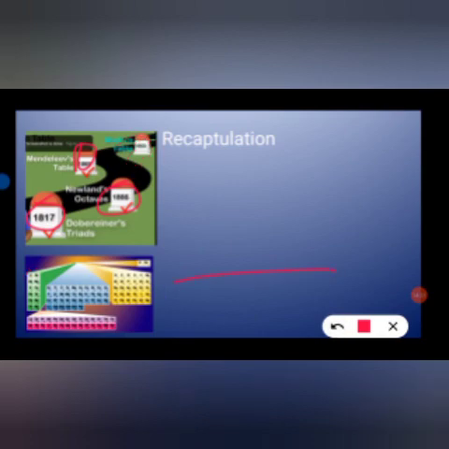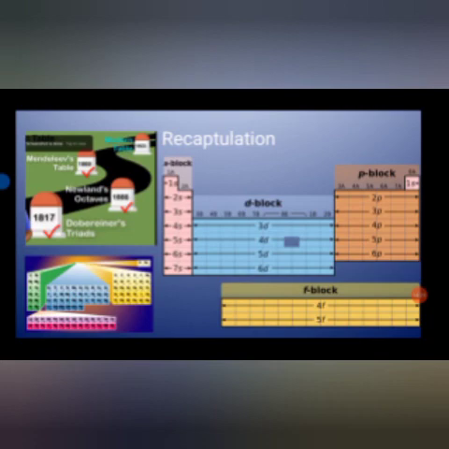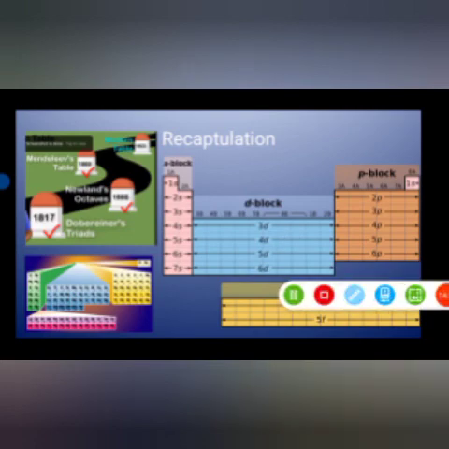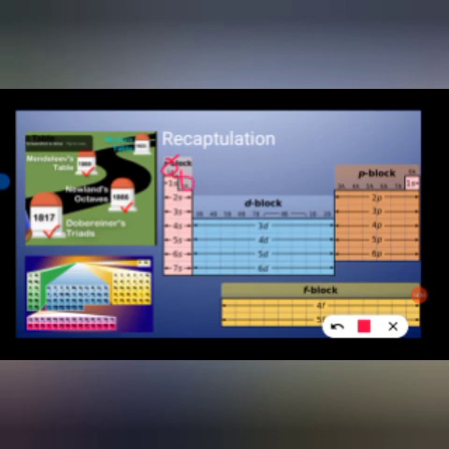Then after this we studied that the S block has the first 2 groups, 1 and 2, which are alkali metals and alkaline earth metals. D blocks are called transition elements, P block are called representative elements, F block is called inner transition elements. So if you want more information, then you can watch the previous video.